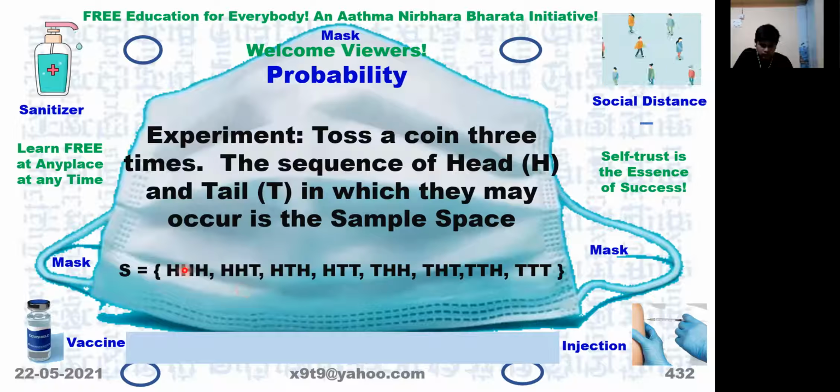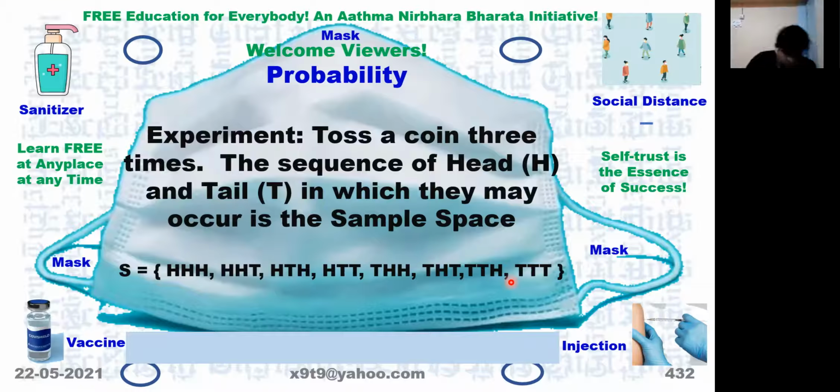So each of these combinations has equal chances of appearing when the coin is tossed a large number of times. Each experiment has flipping of the coin 3 times.